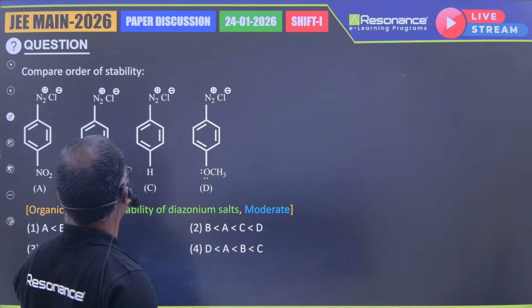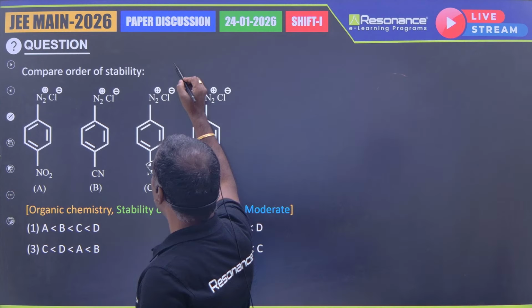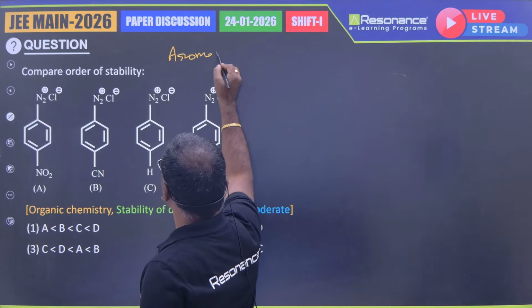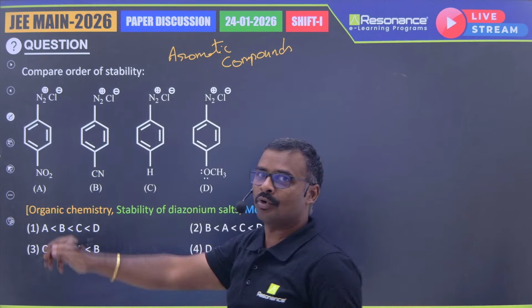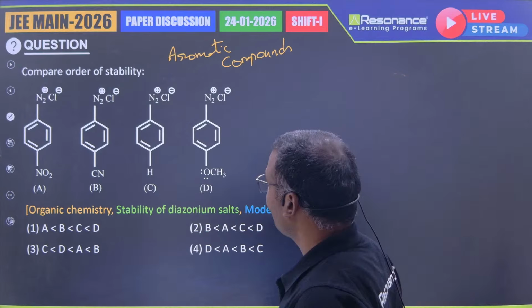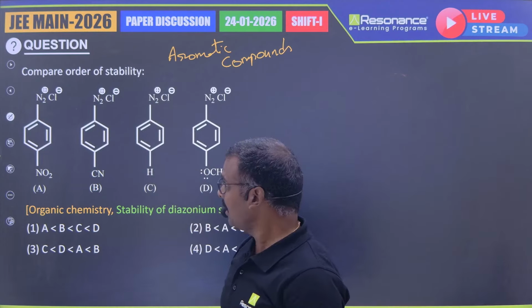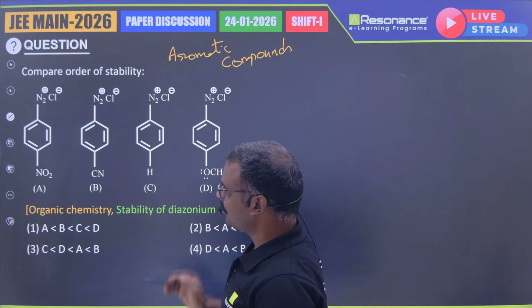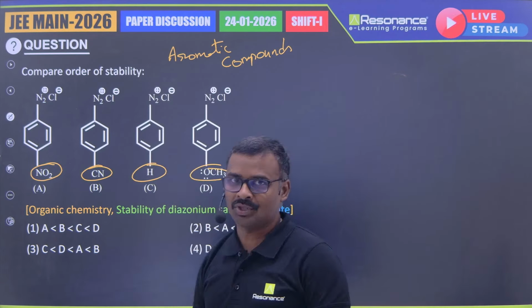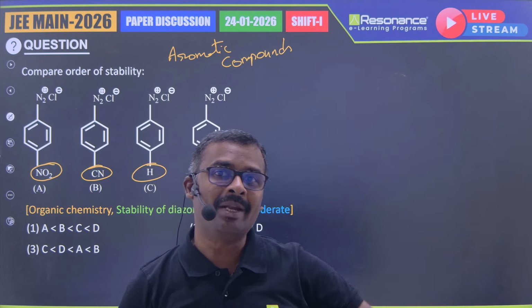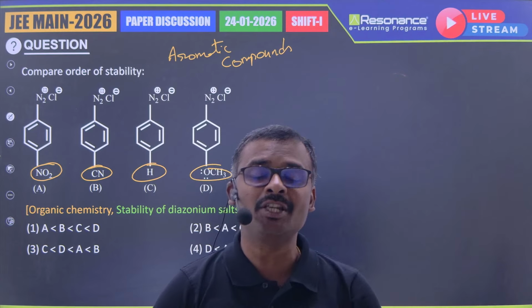First question is on organic chemistry, and it is a question coming from the nitrogen containing compounds, or we can say aromatic compounds. What the question is all about is, he has given benzene diazonium salts and is asking the stability of these benzene diazonium chlorides when different groups are present. We know that the stability of benzene diazonium chloride can be increased by electron releasing groups and will be decreased by electron withdrawing groups.